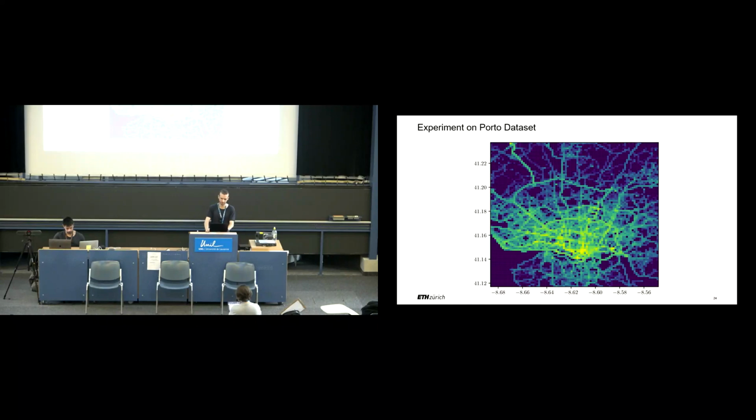For our experiment, we took 30,000 trajectories from vehicles in the city of Porto. We define a grid of 88 by 88 representing all checkpoints. Here we see a heat map of all the trajectories. Each cell is a checkpoint, and its brightness is proportional to the number of vehicles that visited.